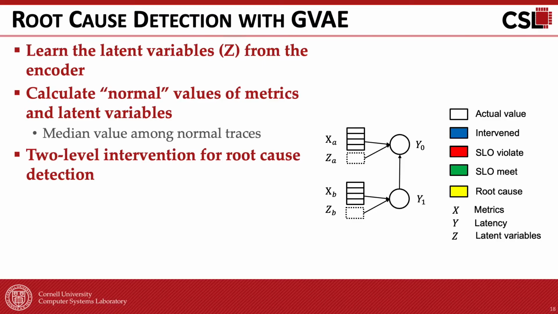As shown in the simplified example with two services, we first intervene on all metrics and latent variables of each service iteratively until we find one or multiple services that can counterfactually solve the end-to-end performance issue. And then, we do the same to each resource and latent variable of the culprit services to locate the root cause resources. The counterfactuals are examined in parallel to accelerate the inference.